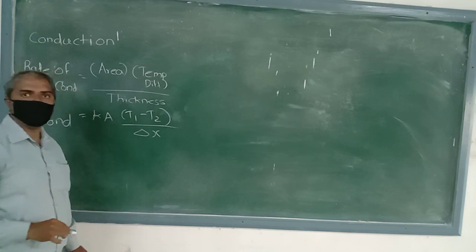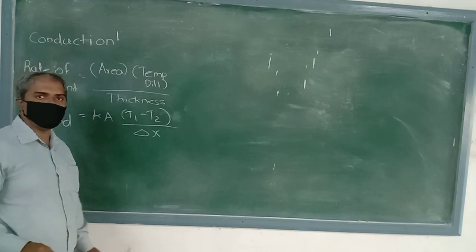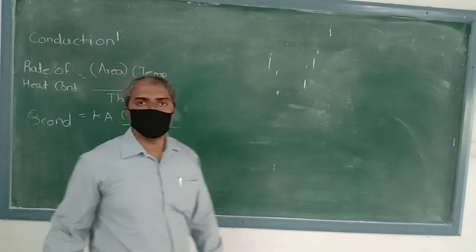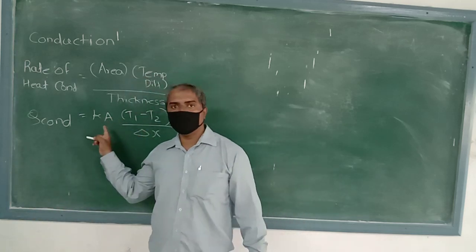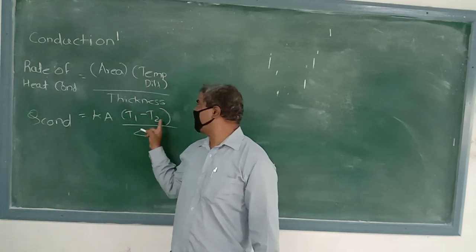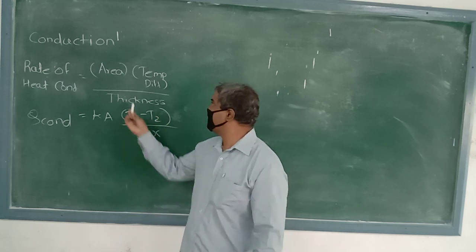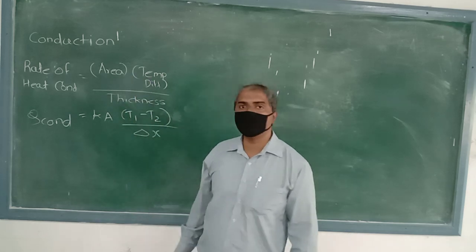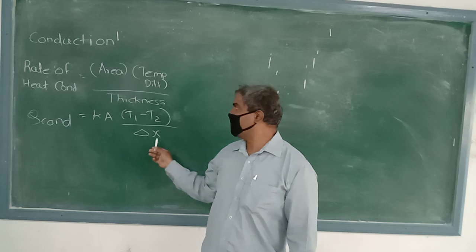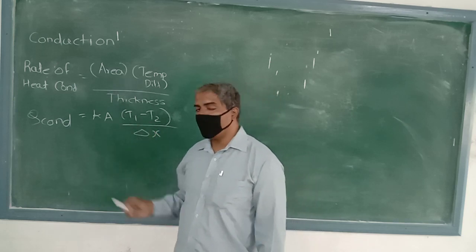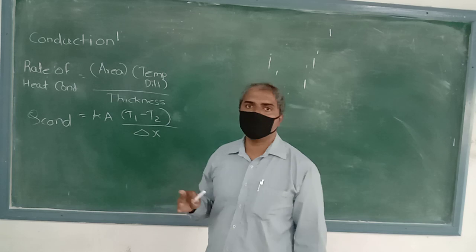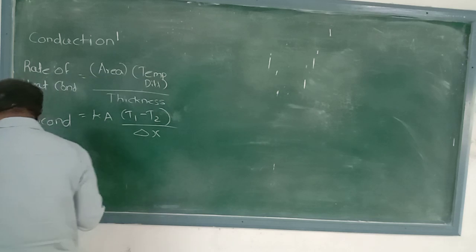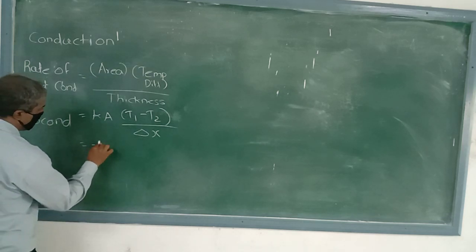Now K is the thermal conductivity, A is the area, and delta T, which is T1 minus T2, is the temperature difference. Here you can find K A into delta T upon delta X, where delta X is the thickness. T1 is the initial temperature and T2 is the final temperature. Now here we are considering a minus sign with K A.